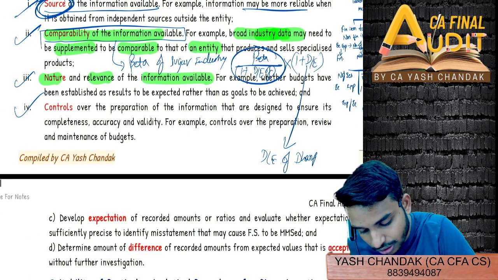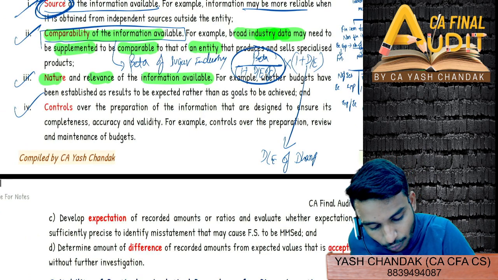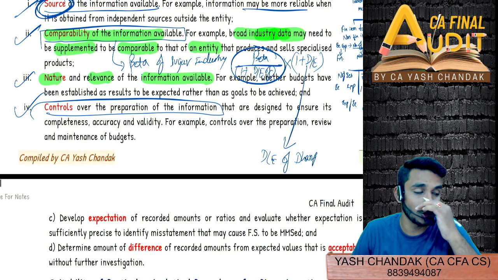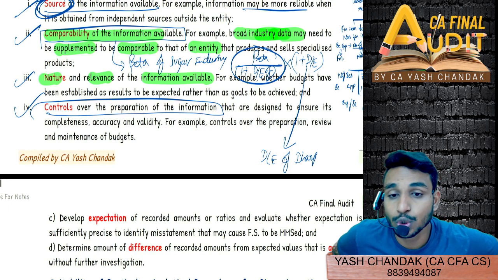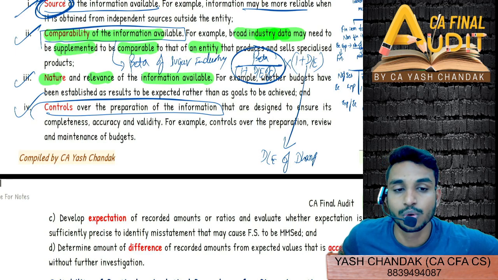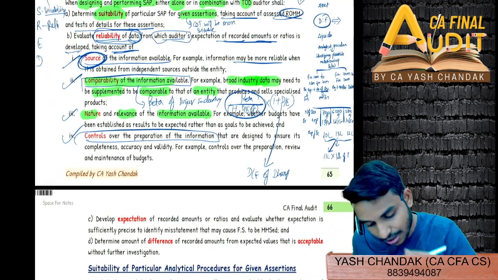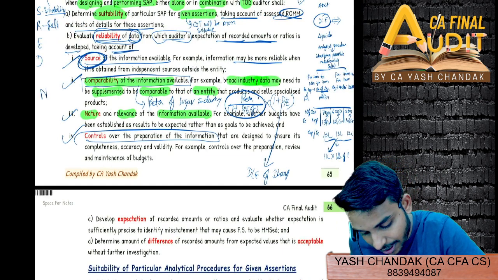And similarly, controls over the preparation of the information. Whatever information you are getting, number of employees or room rent or whatever, there should be some controls over the information available. So I can simply say NSCP control.